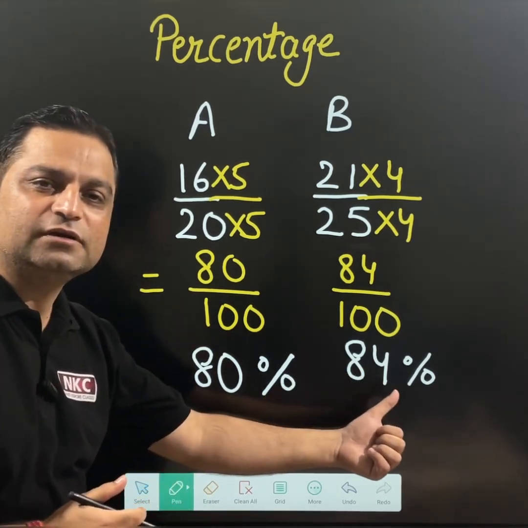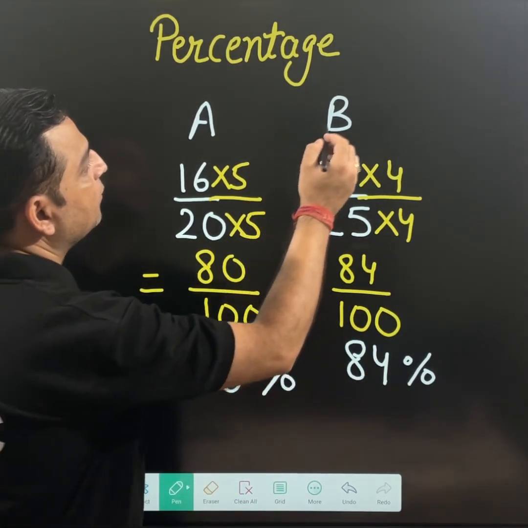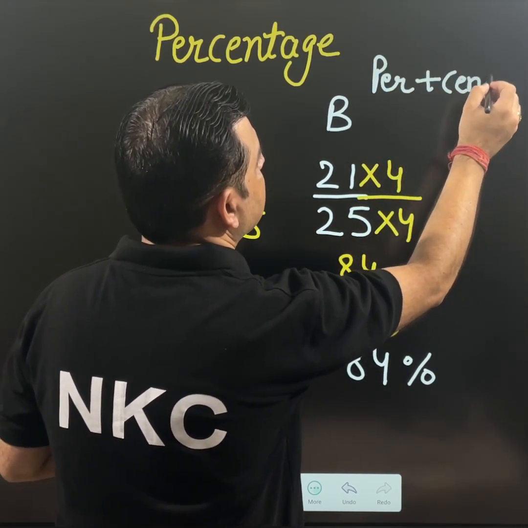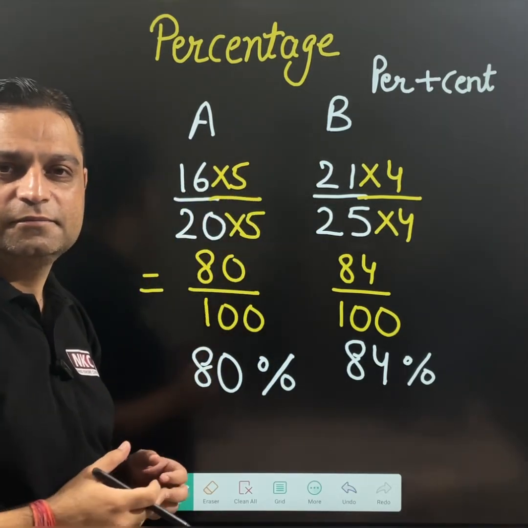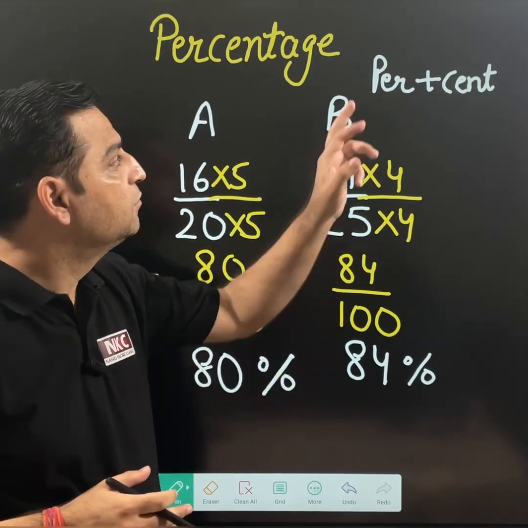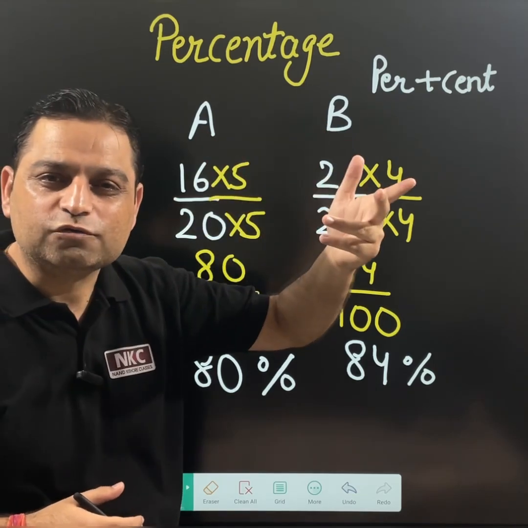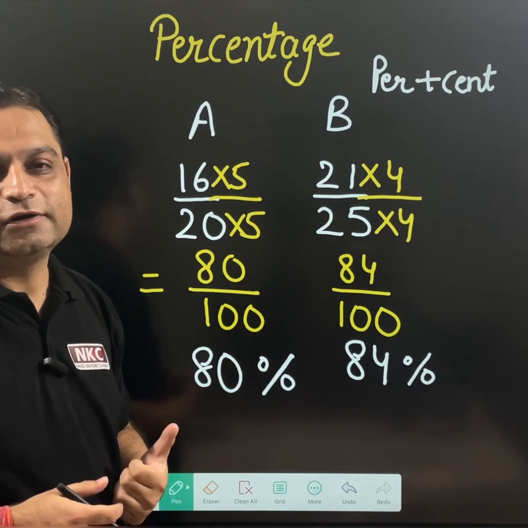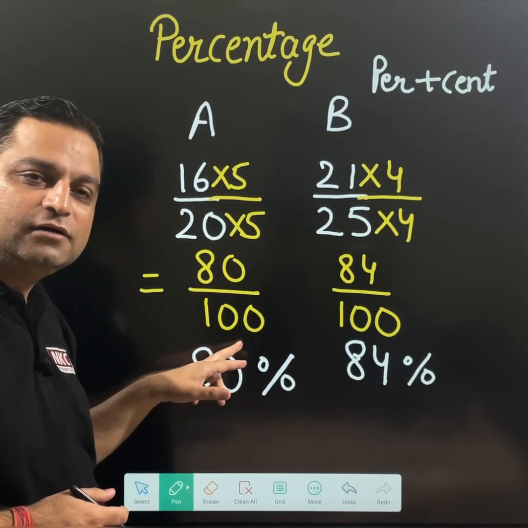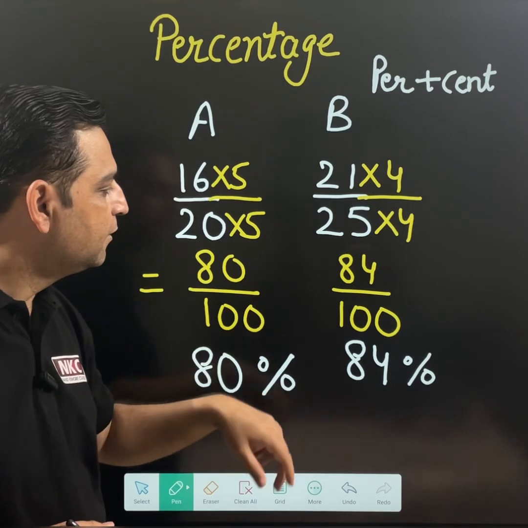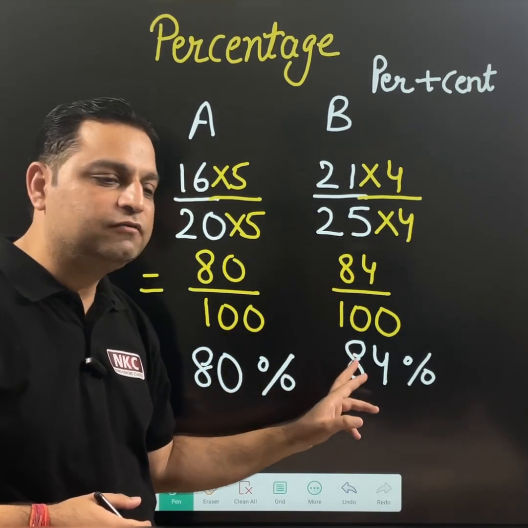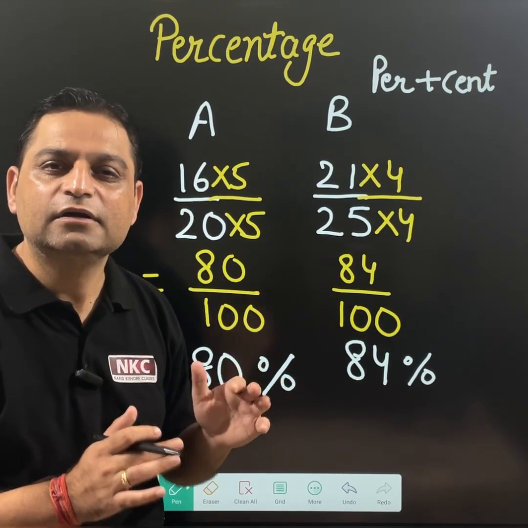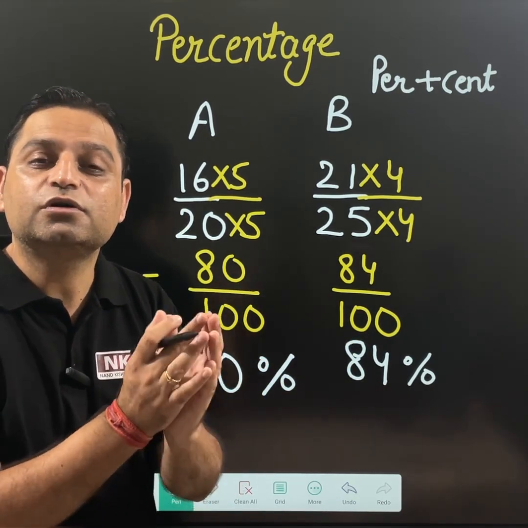This is the symbol of percent. Now, percent means what? Percent is per plus cent. Cent means century. Per means slash or out of. That means out of 100. So whatever is out of 100, we will call it percent. If 80 is out of 100, that means 80%. If 84 is out of 100, we will say 84%. So this is the basis behind percent, why percent comes into the picture: to compare things.